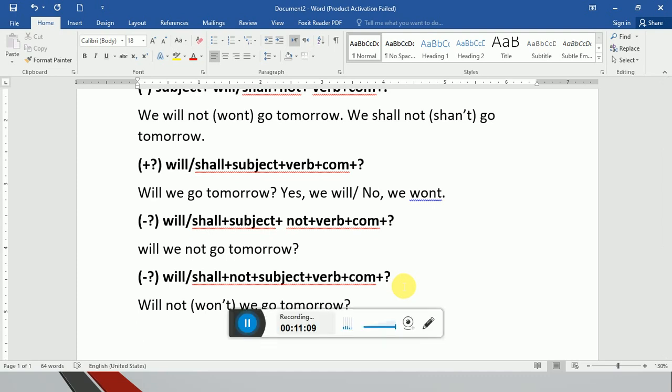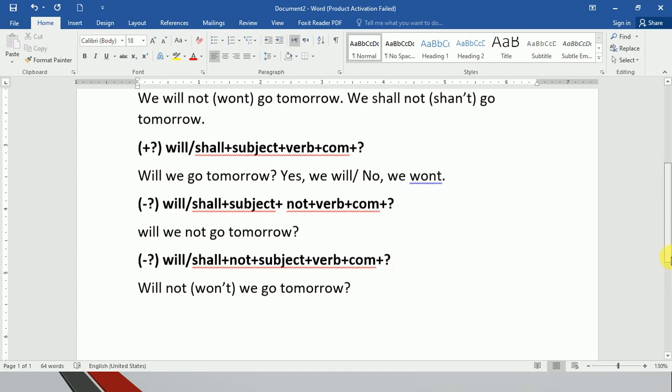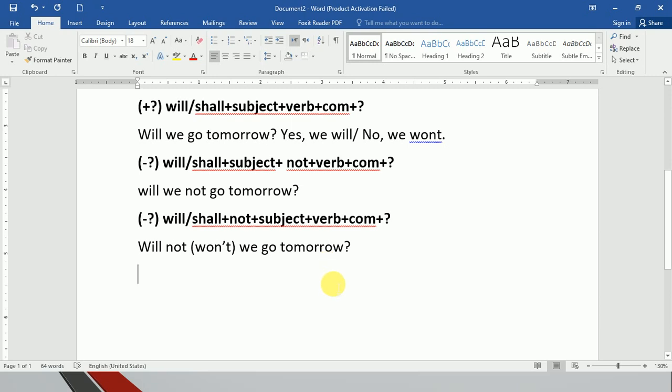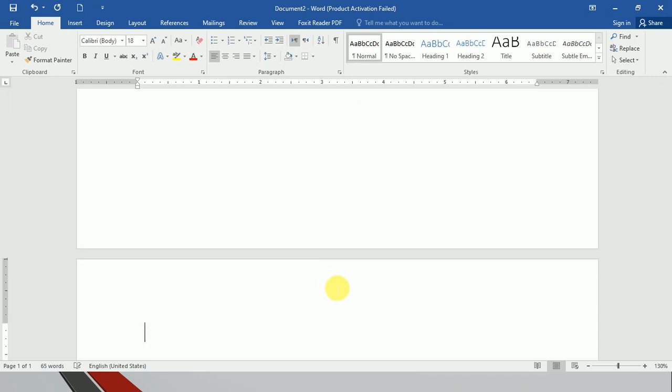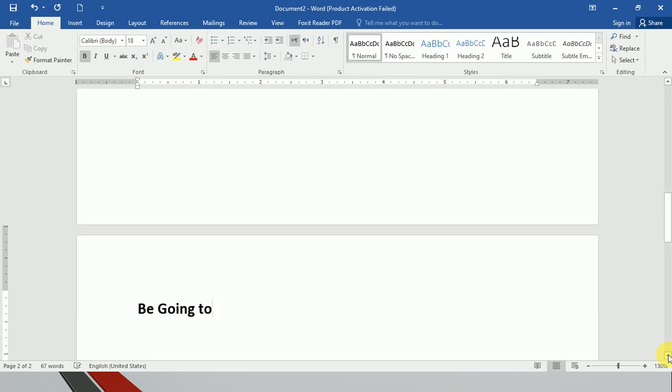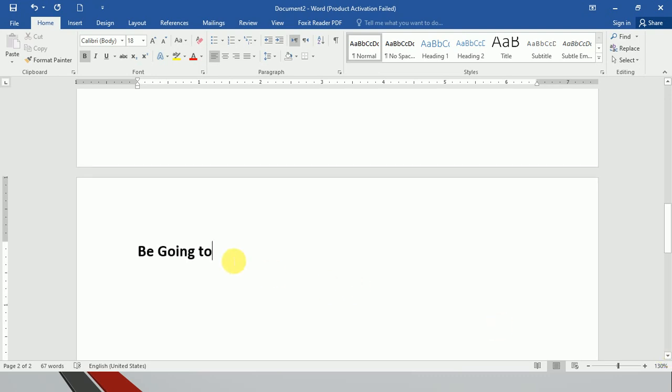Now, dear students, let's move to the be going to structure of simple future tense. Be here means is, am, and are. Remember this one.